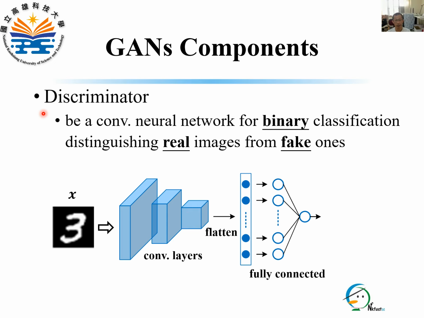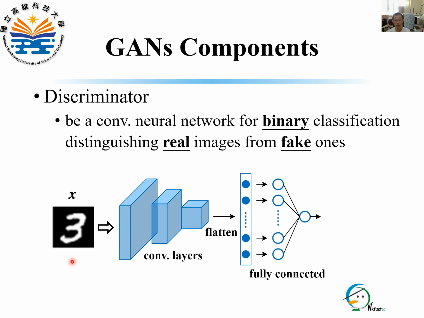The discriminator is basically the judge in the game's framework. It is usually a convolutional neural network for binary classification. That is, distinguish real images from fake ones.